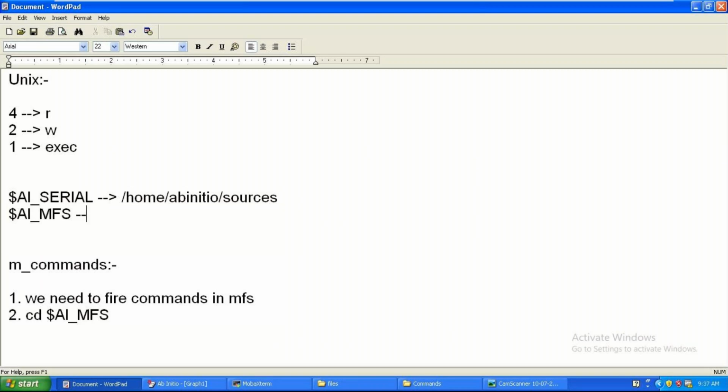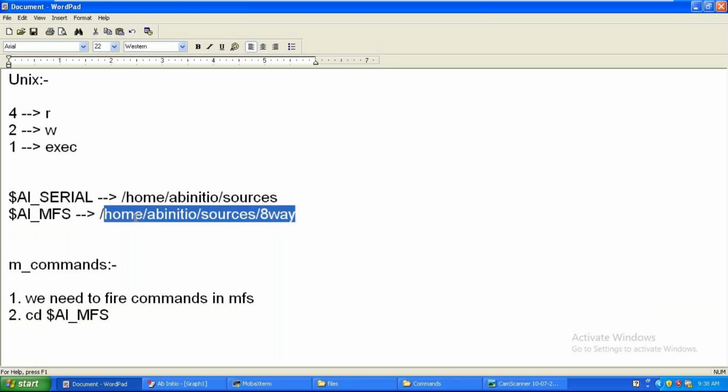This is the absolute path: slash home slash Abinitio slash sources slash 8-way. The absolute path is this.